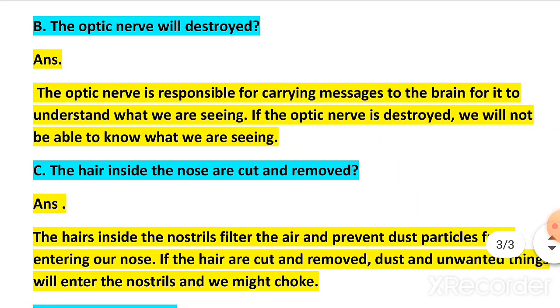Next is, the optic nerve is destroyed. Answer is, the optic nerve is responsible for carrying messages to the brain for it to understand what we are seeing. If the optic nerve is destroyed, we will not be able to know what we are seeing.